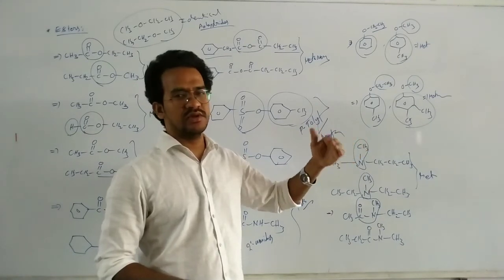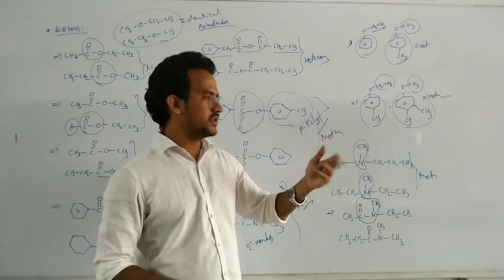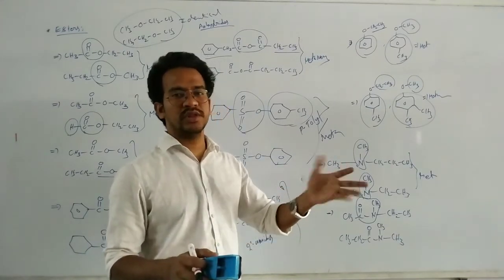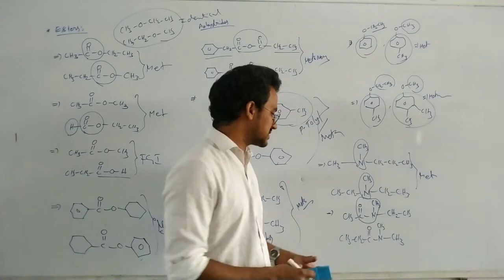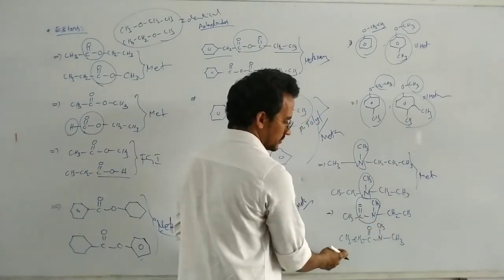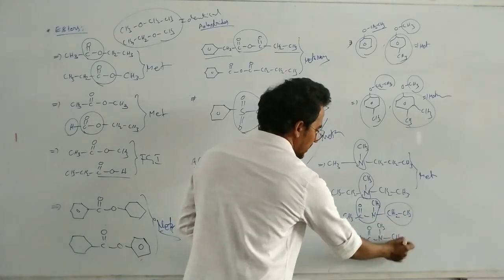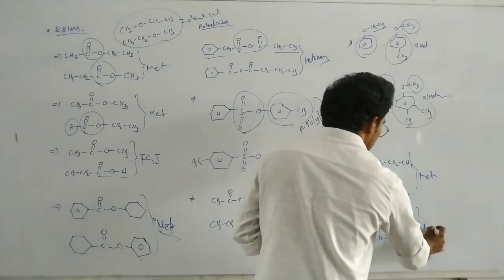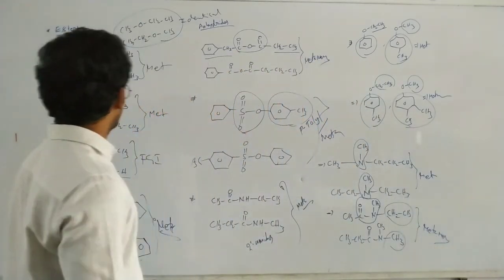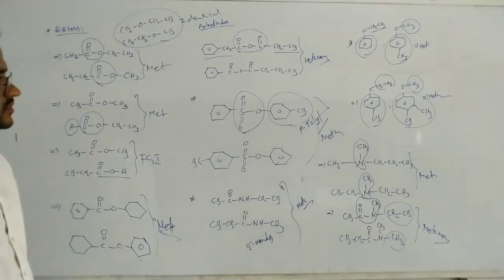If the structure of the alkyl groups is changed, then those are the metamers. But those alkyl groups must be two or more than two. Okay, now these are considered as the metamers. Here ethyl, here methyl, here methyl, ethyl. Okay, this is N-ethyl, this is N-methyl. These are also metamers. Okay, that's it.